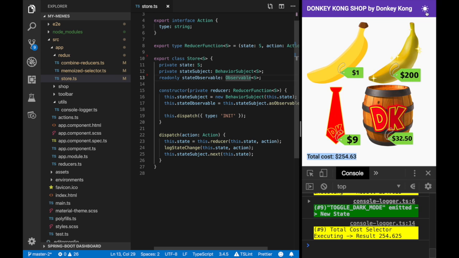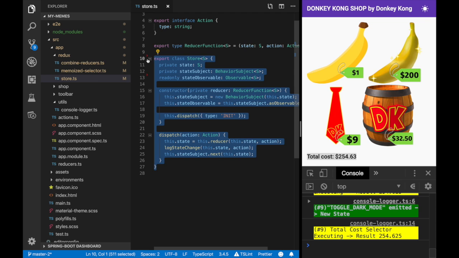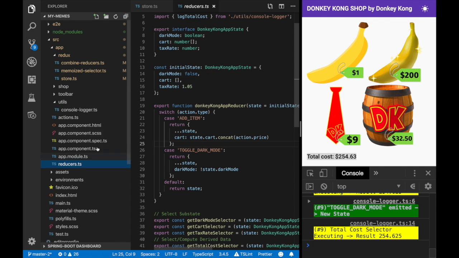So just to prove to you that I'm actually using the code that I wrote, I've just copy and pasted that store that we just wrote over here on the left. So that's our library code. Now, let's look at the consumer code that I wrote to interface with that store. So over here in my reducers file, I've included some state. I have the dark mode state. I have a cart array.